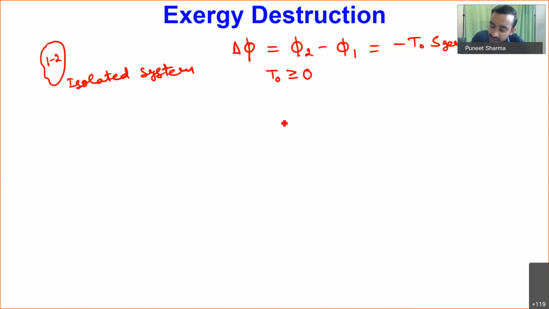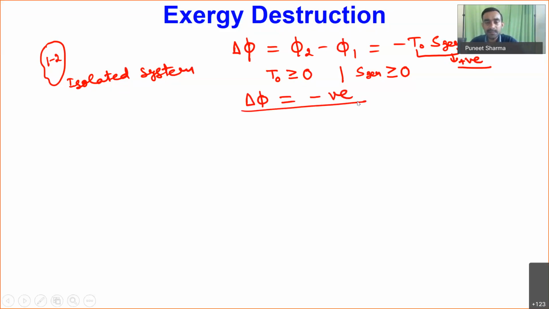Similarly, S generation is a parameter which comes because of the irreversibility. For a reversible process it is equal to 0, and for an irreversible process it is greater than 0. So this is also greater than or equal to 0. It means the magnitude of T naught into S generation is a positive quantity, so my delta phi altogether will be a negative quantity. The meaning of this is that when a process takes place, we will have some destruction of exergy.